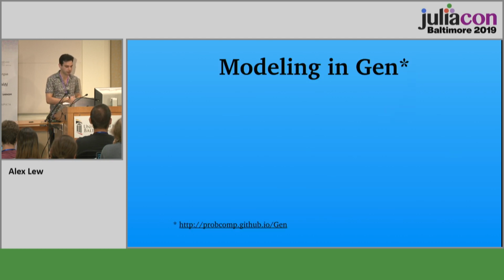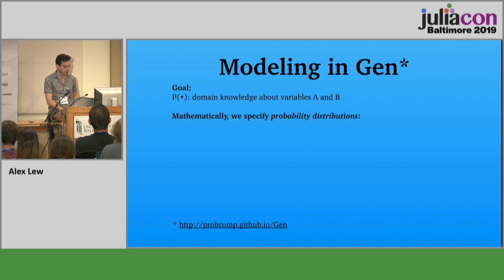So how does this actually work? What do I mean when I say they let you express any probability distribution? Remember that our goal is to have this distribution P, this domain knowledge about variables A and B, expressed somehow. Now, mathematically, that means that we're specifying probability distributions. So this P of A is actually a distribution over all possible values of the unknown variables, telling us which states and cities are going to be more likely and which states and cities are going to be less likely. So it's a probability distribution.